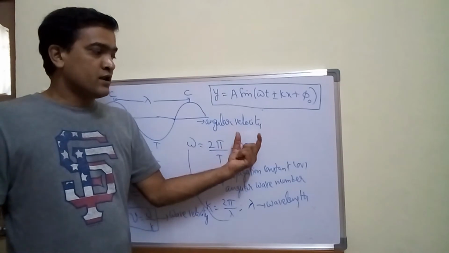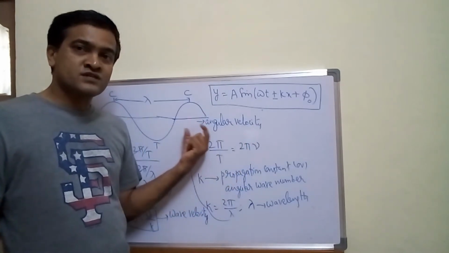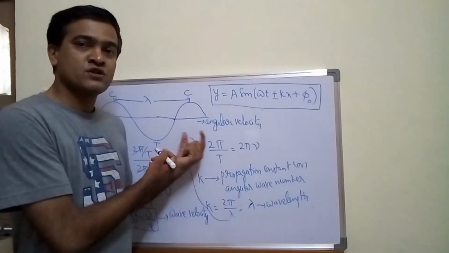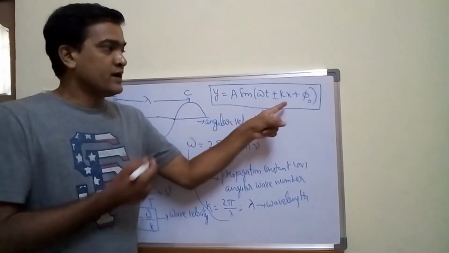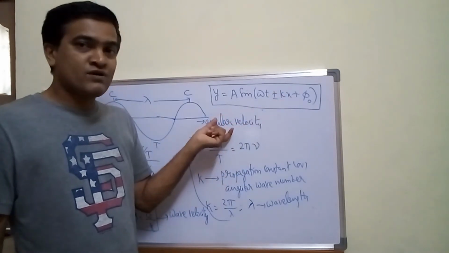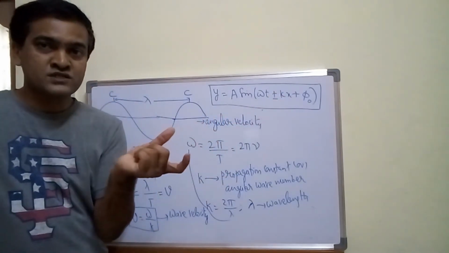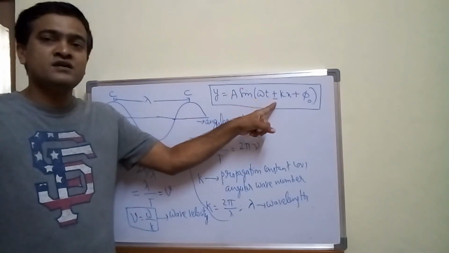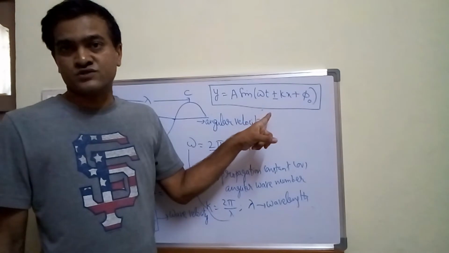That means now the particle is oscillating or vibrating about its mean position along x-axis, and this z represents the wave is advancing either in the positive z direction or in the negative z direction, depending upon the sign convention we use.